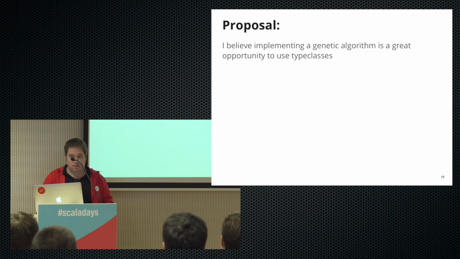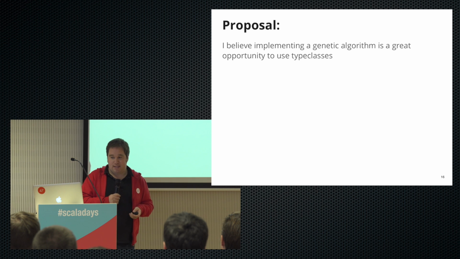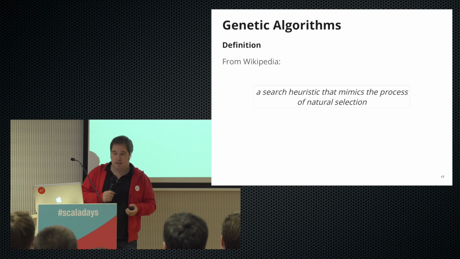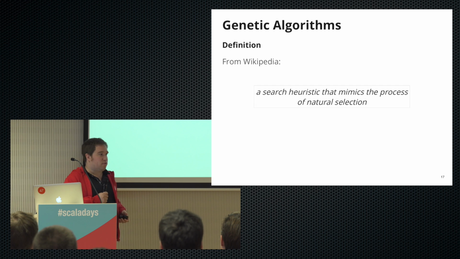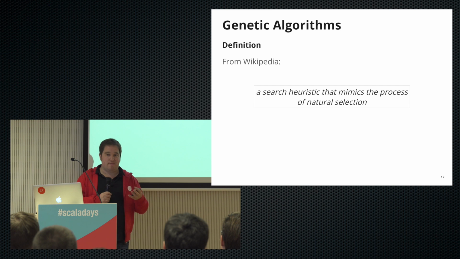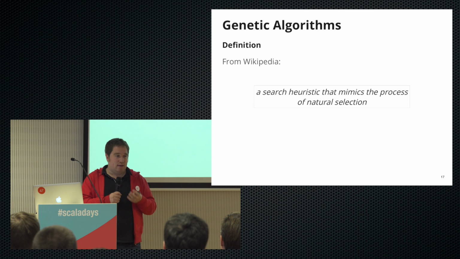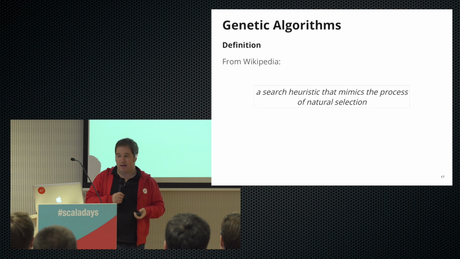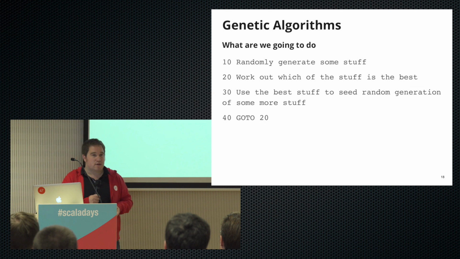So I have a bit of a proposal here, is that I believe that implementing a genetic algorithm is actually a really, really nice opportunity to use type classes. Okay, so like I said, we'll take a sidestep and we'll look at exactly what a genetic algorithm is. If we look at what Wikipedia says, it's a search heuristic that mimics the process of natural selection. So what we're really saying here is that we're going to work with a population of something, and the fitter ones survive, and then we're going to reproduce this population and see where we get. Okay. Sorry, is that a question?